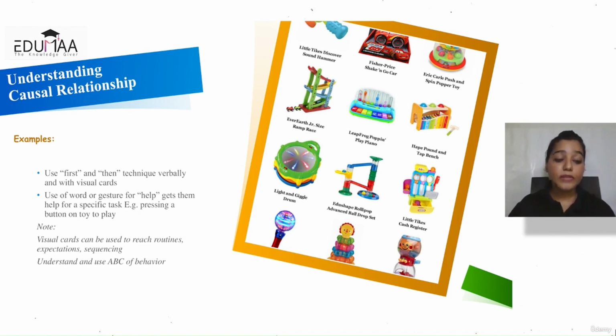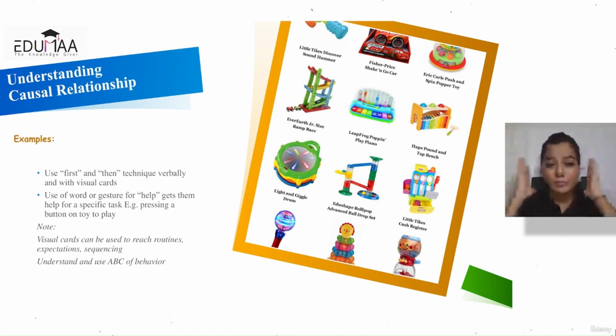So that is something we need to be aware of, so that we can change or modify the behavior of the child accordingly. So either we work on the antecedent or we work on the consequences. That will determine whether a behavior will increase or decrease in the future in our child. So we need to pay attention to the ABC of behavior. That will help us understand our child and why things are happening. Because a specific antecedent happened, there was a loud noise which my child was not able to deal with, then the behavior of screaming occurred.